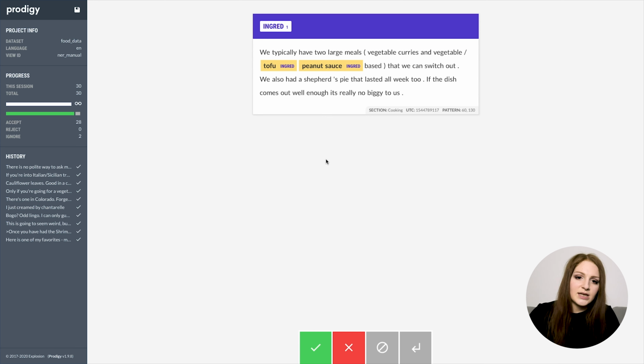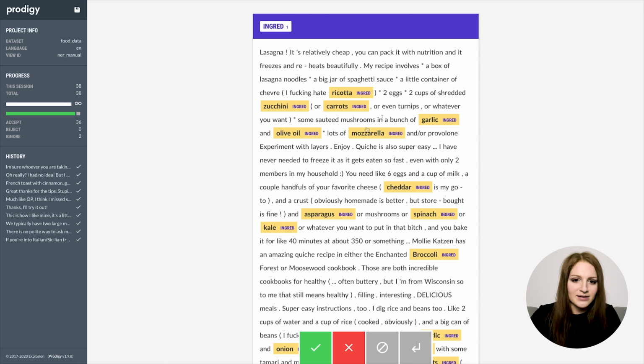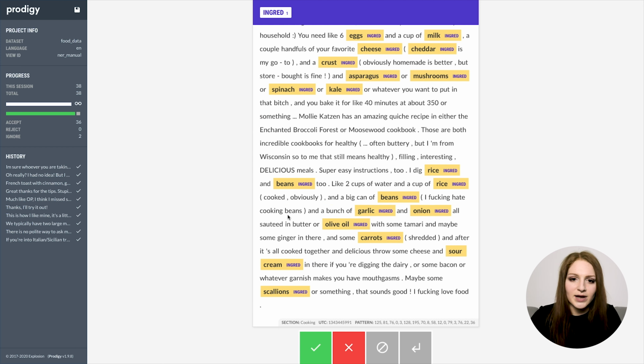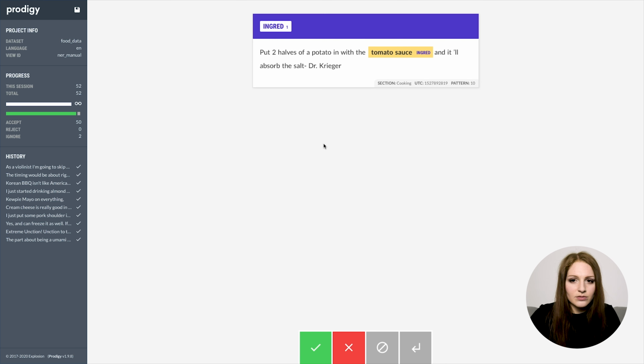So yeah, we'll also be speeding this up a little, but it's pretty efficient, and the patterns are matching, but there's also a lot that we have to add manually. So this one is an interesting edge case.